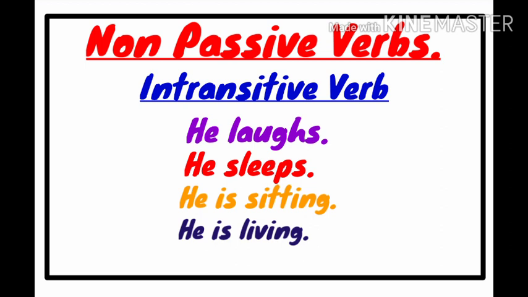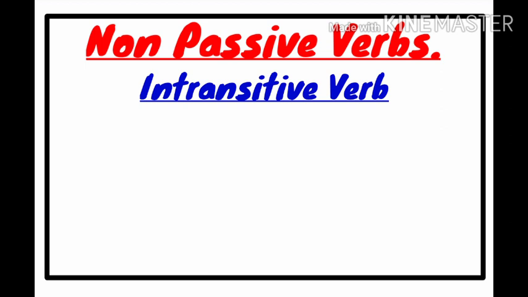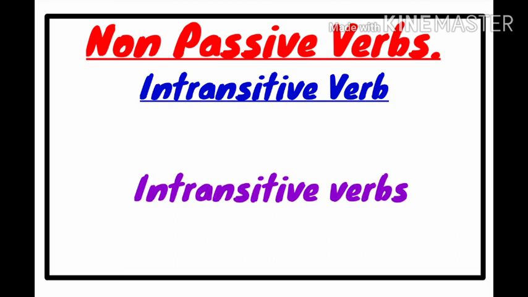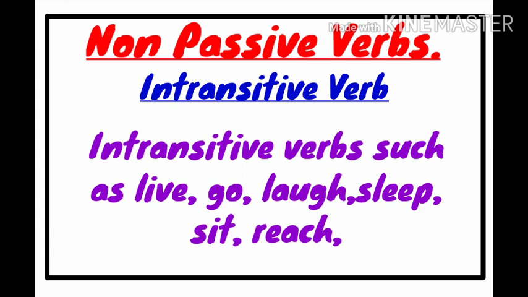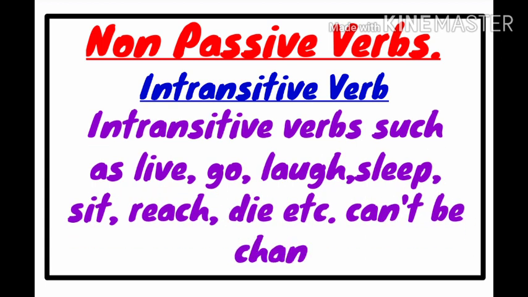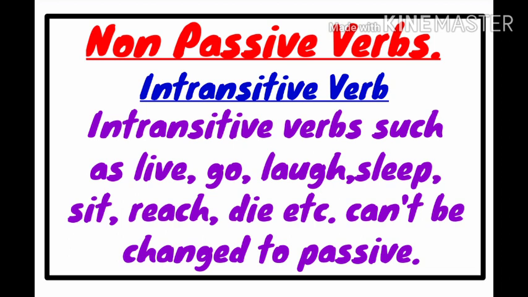If you add any object to this, it can be meaningful, but you can't change it to passive voice. That is why if you say he is sitting in a chair, you can't change it to passive form, though it is present continuous tense. So please understand that transitive verbs can be changed to passive, but intransitive verbs such as live, go, laugh, sleep, sit, reach, die, etc. can't be changed to passive forms.